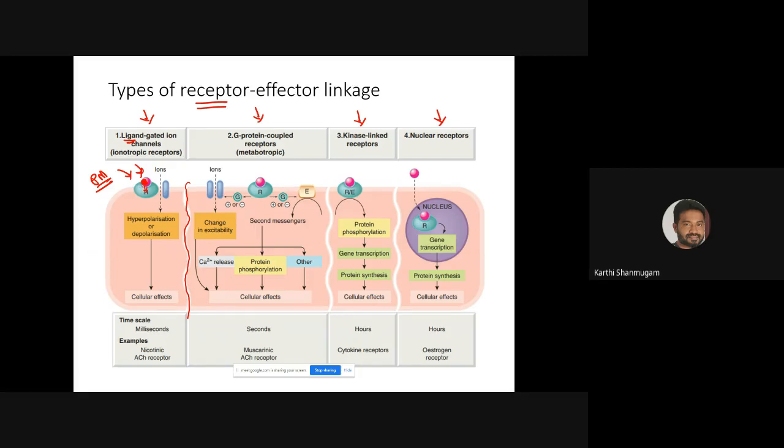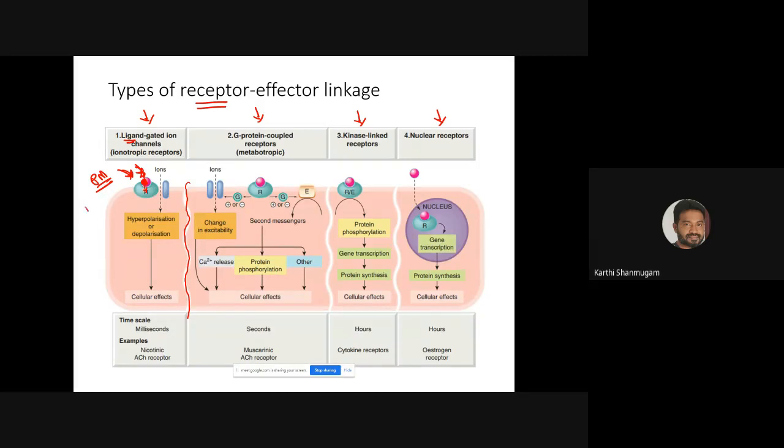The main job of this messenger in family 1, since it is an ion channel, is that the binding of this messenger will lead to either opening or closing of the ion channel, mostly opening of the ion channel. Because of the binding of the messenger, here you can see the ion channel is now open. So the ions which are present inside the cell or outside the cell can now pass through this opening. They can enter the cell or they can leave.